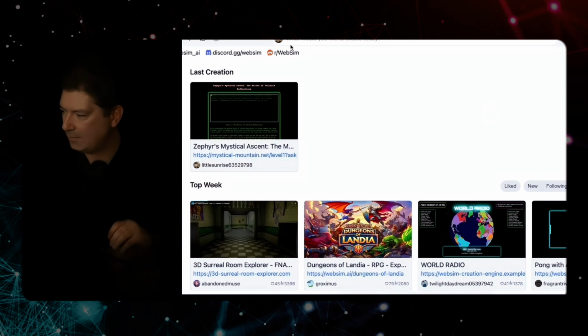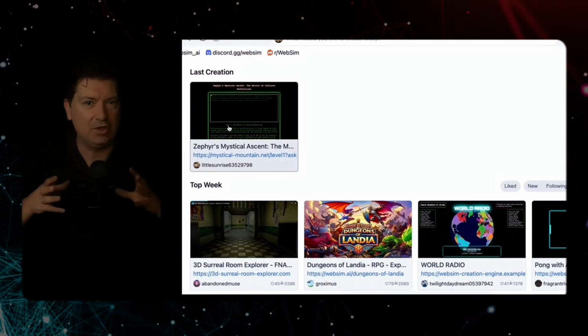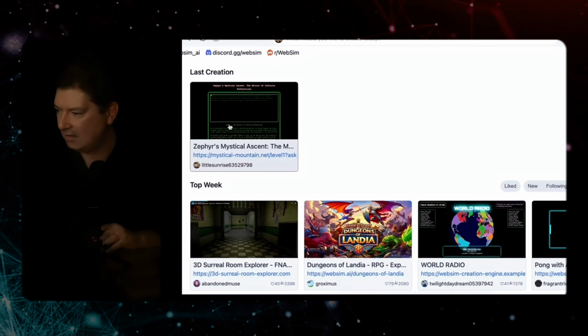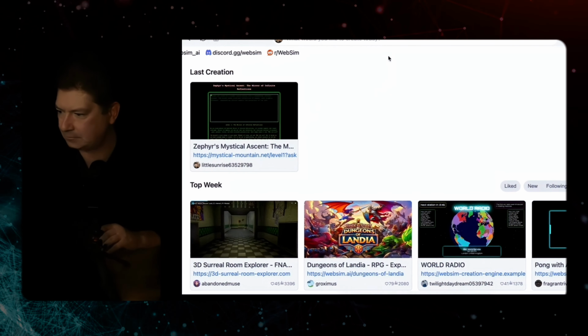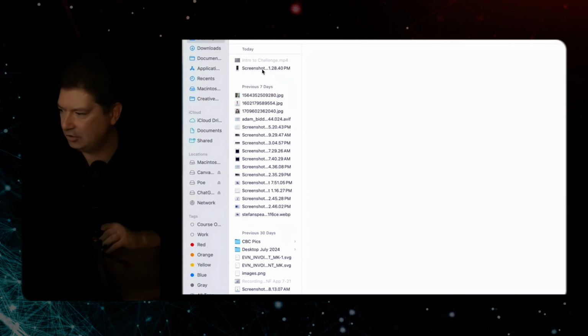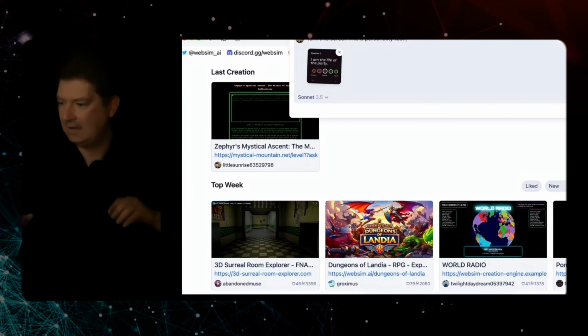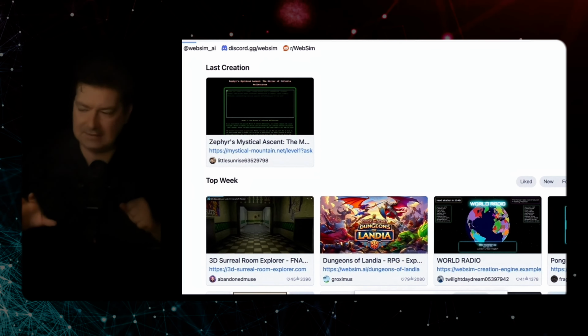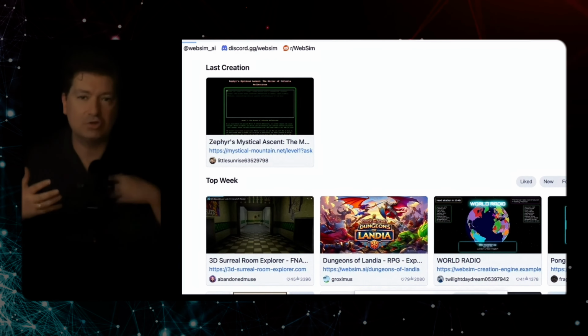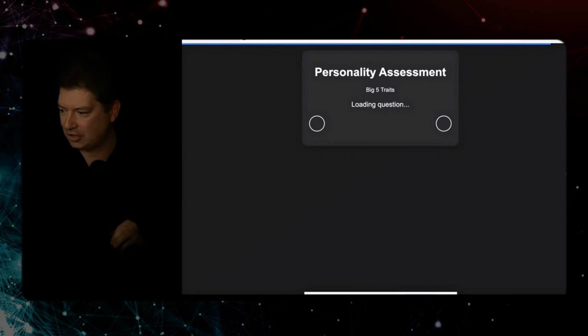You can come over to WebSim AI, and this is how we made the orb, for example, within the game. A lot of these screens you can make this way. So you can upload an image. Now I'm going to give it an instruction. I told it to turn that screen into a personality test application. Now it's going to take that screen and start to generate the personality test. It's loading up a question.